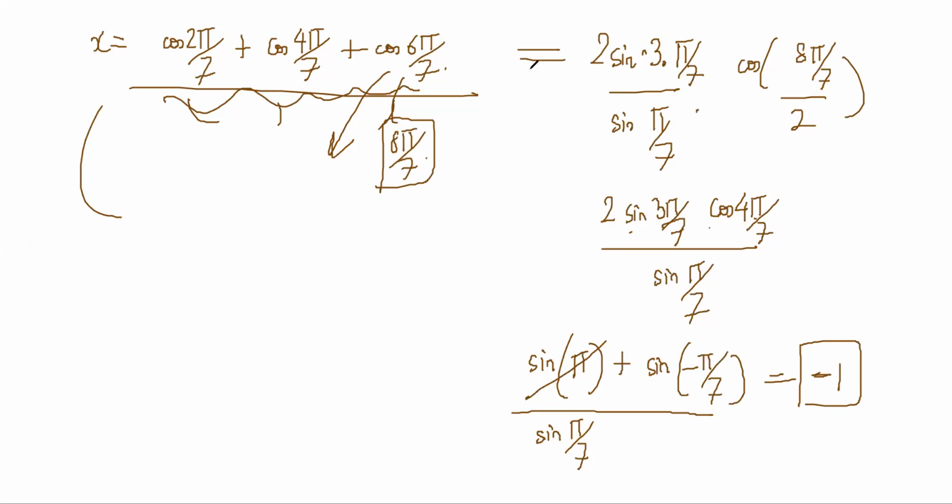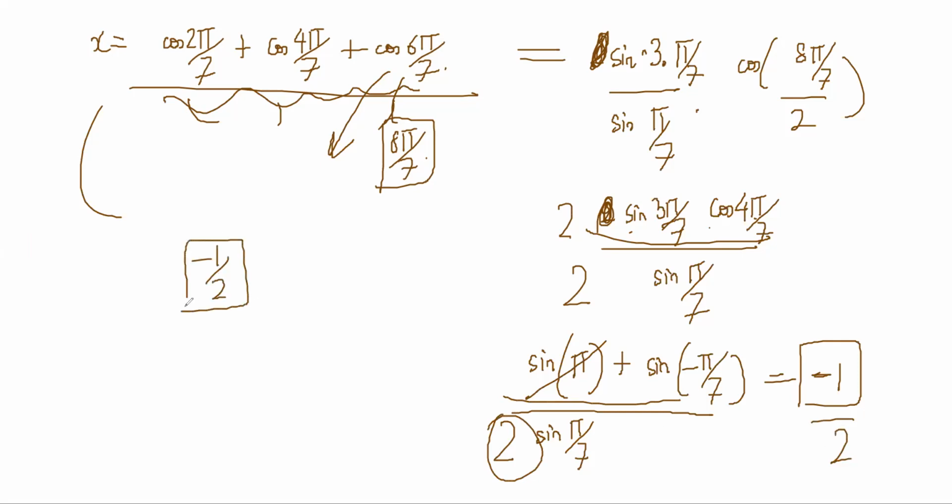One second. There is no 2 in this formula, by the way. So you have to put a 2 yourself, right? You realize there's no 2 in the formula. You have to put a 2 yourself to make this work, right? And so there's a 2 in the denominator. So the answer will be minus 1 by 2. Similarly, there will be another answer for the cos series.